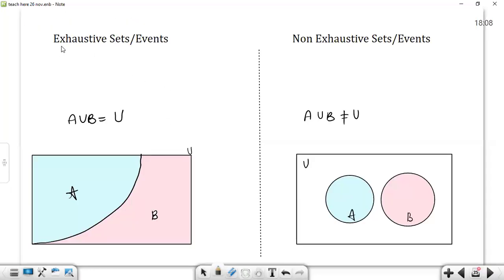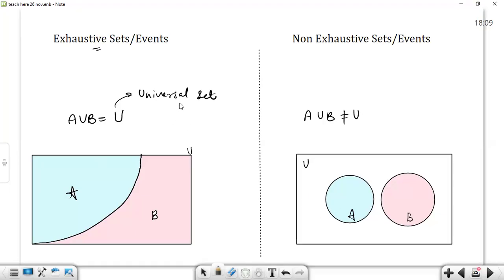So these are some types of sets: exhaustive sets, in which both of the sets, or any given sets, are completely occupying the universal set. As you know, this is the Venn diagram, and this rectangular box represents the universal set. Here the sets A and B collectively occupy all of the universal set. So the union of A and B is equal to the universal set. That's why we call these sets exhaustive sets. They have exhausted all of the universal set.